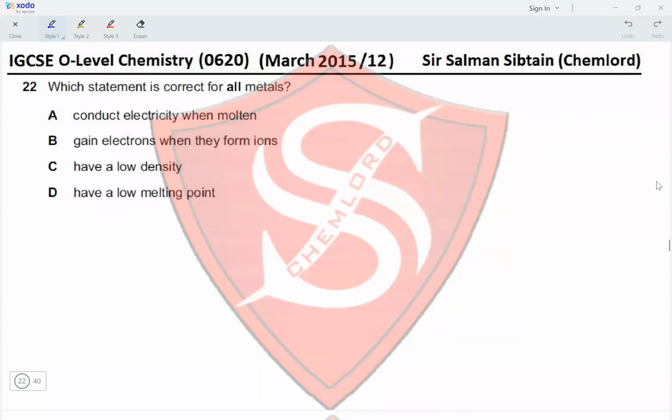Question 22. Which statement is correct for all metals? Conduct electricity when molten? Yes, all metals will. Gain electrons when they form ions? No, none of them will. All of them will lose electrons when they form ions. Have a low density? Only group 1 metals have a low density, the rest of them have high densities. Have a low melting point? Only group 1 metals have a relatively low melting point, whereas all other metals have high melting points. So this makes option A the correct option for this question.